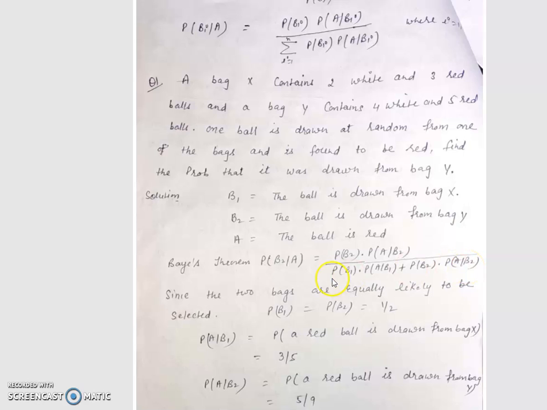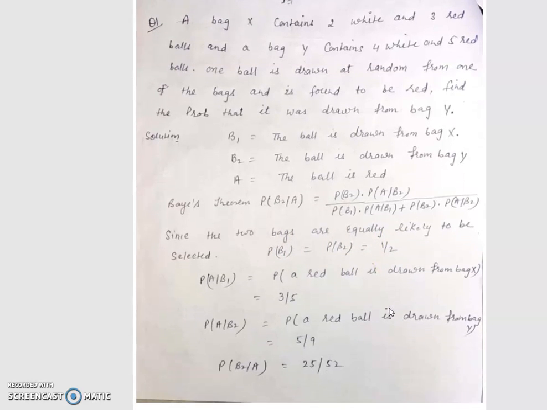And here it is given that the two bags are equally likely, that's why the probability of B1 and the probability of B2 equal 1 by 2. Now, in this formula we need the value of the probability of A upon B1. How can we find the probability of A upon B1? What is the meaning of A upon B1?